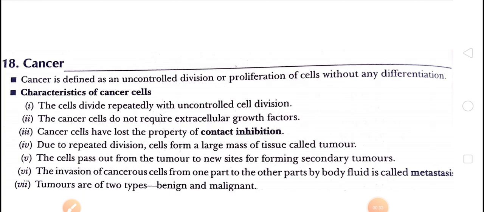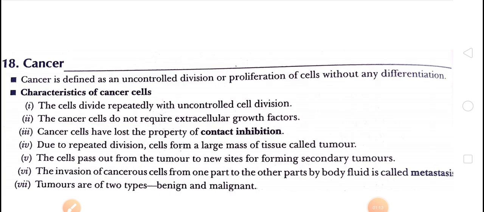Definition: you can see that it is the uncontrolled division of cells. The cells lose the property of contact inhibition and they divide more and more and produce a mass of cells, that is known as a tumor. So due to the uncontrolled division or proliferation of cells, a tumor is formed, and this tumor, known as the cancerous tumor, may cause the death of the organism.